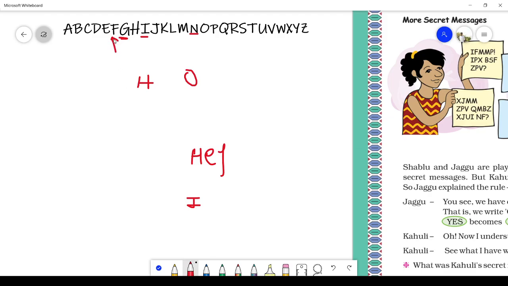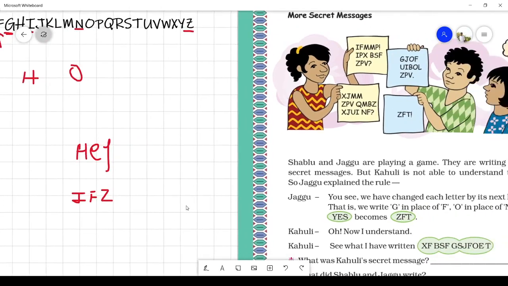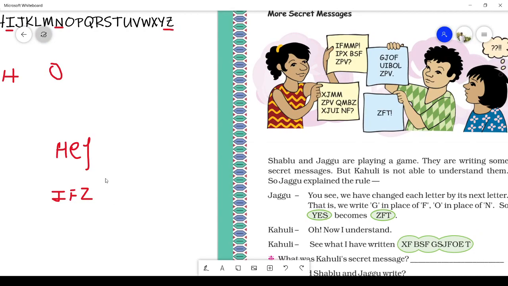F is the next letter to E. And the letter next to Y is Z. So our secret message will be IFZ. Those who know the rule will understand that IFZ means HEY.